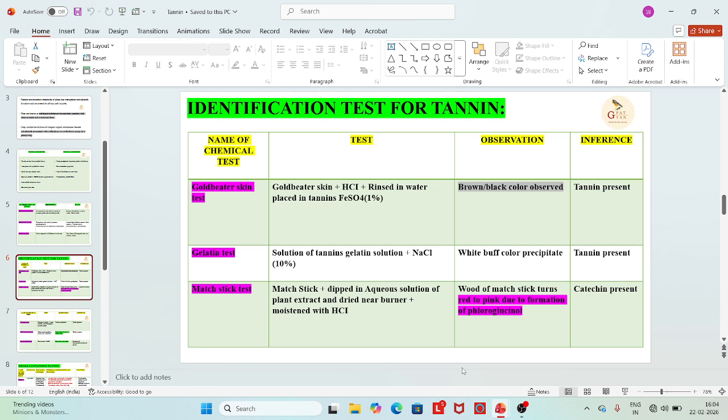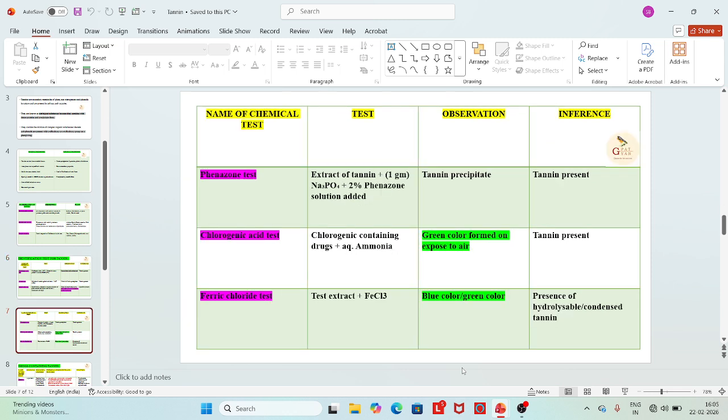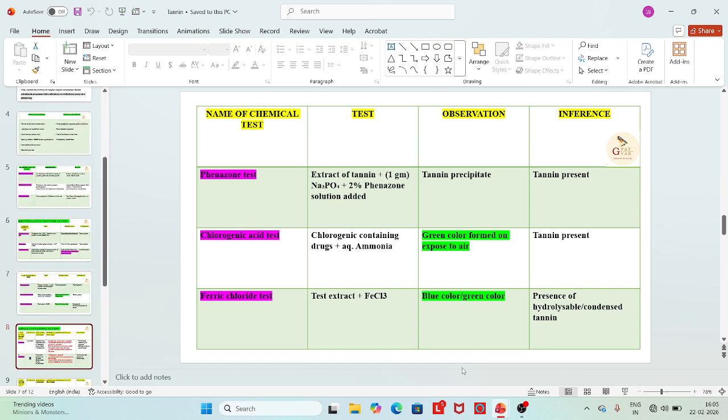Okay, so for the matchstick test, the wood of the matchstick turns red to pink due to formation of phloroglucinol. So this kind of observation and inferences are very important. Reagents, if you can remember, do remember. For the particular tests, some are having some particular reagents, so that becomes more important. And like that, the phenazone and chlorogenic acid tests are for tannins, but the ferric chloride test is for hydrolyzable or condensed tannin, not for pseudotannin. Like that.